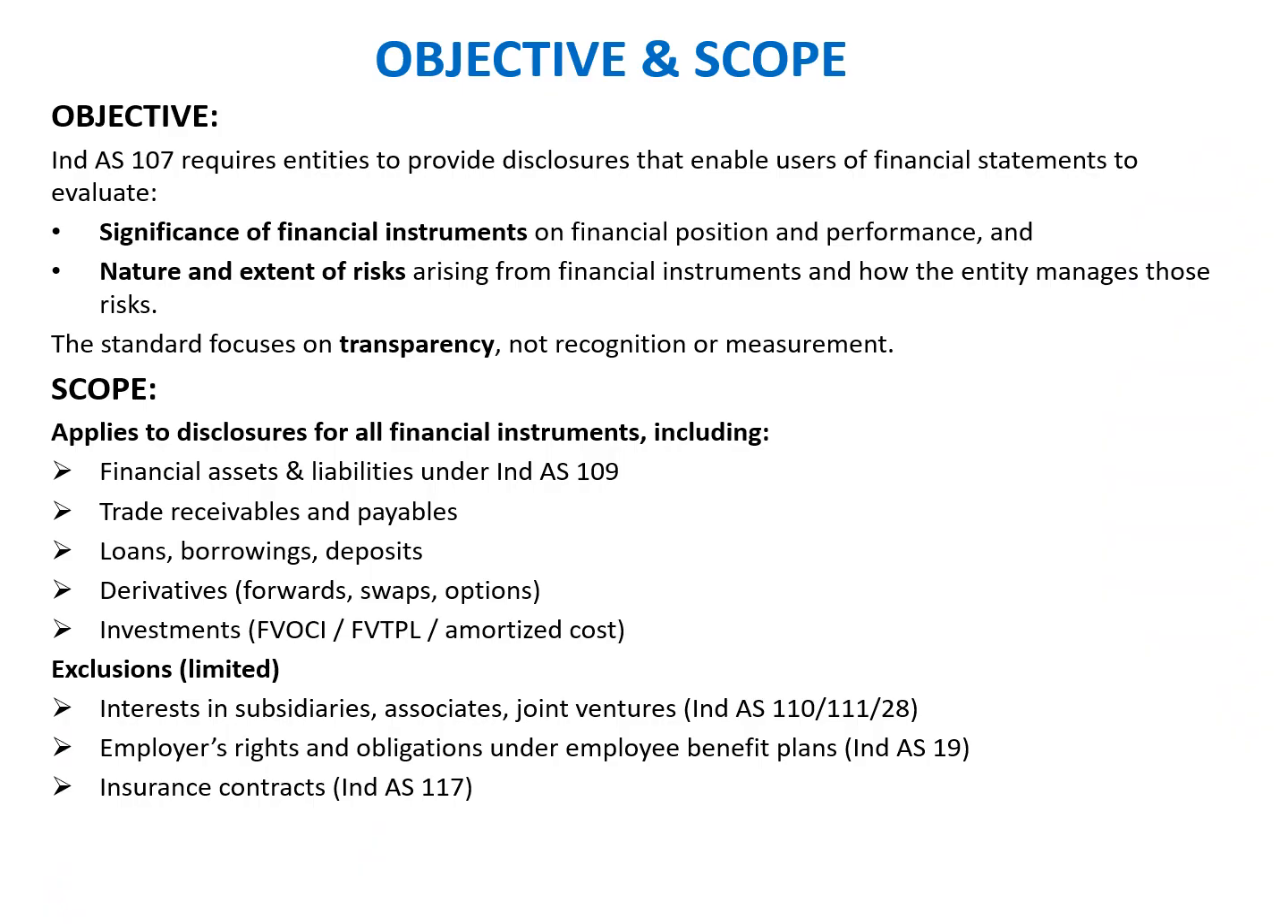Now we are going to talk about the objective and the scope of Ind AS 107. When we talk about the objective of Ind AS 107, it requires an entity to provide disclosures. So again, we are talking about disclosure here. It does not speak about measurement or recognition, which is in the scope of Ind AS 109. These disclosures are there to enable the users of the financial statements to evaluate the significance of the financial instruments on the financial position and the nature and extent of the risk.